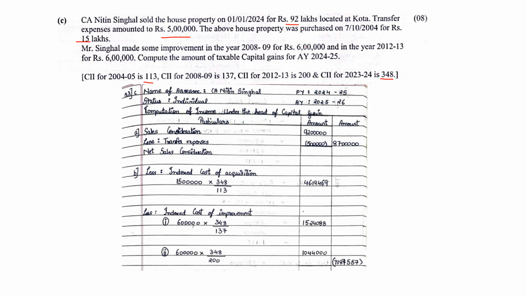Same way we have index cost of improvement. There were two improvements. The first was in 2008-9 when the CII was 137, and the second, of 6 lakhs, was in the year 12-13 when the CII was 200. So 6 lakhs into 348 upon 137 and 6 lakhs into 348 upon 200. We total up all the index costs, put it outside, and then subtract it from the net sale consideration. So the final answer after minusing should have been 15,12,443. One of the simplest problem sums and very easy to score. Long-term capital gains. You all can go through it once.